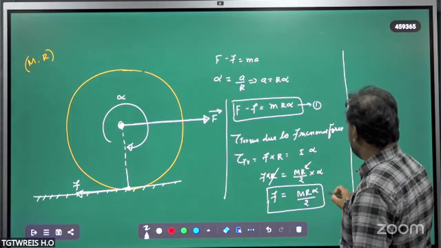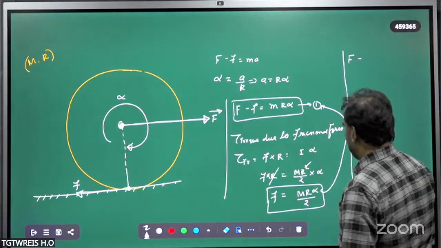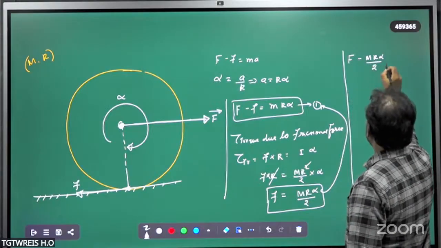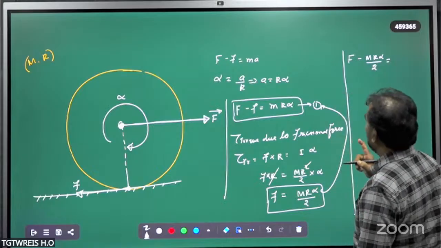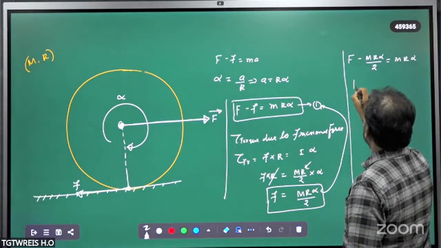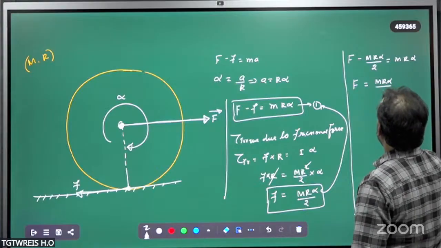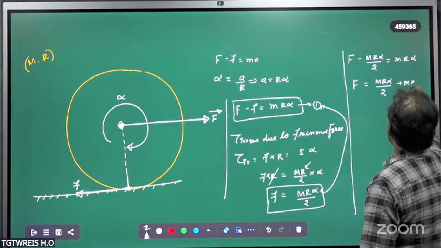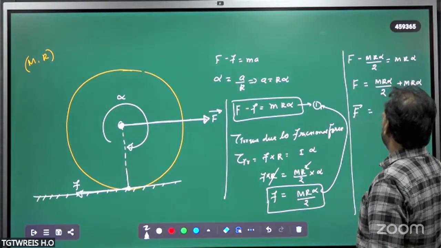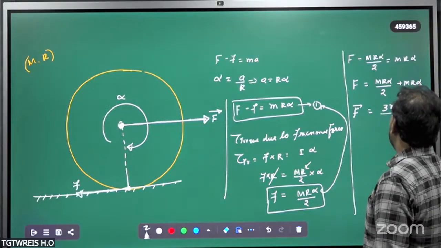Now substitute this value in equation number 1. What do we get? F minus M R alpha upon 2 is equal to M R alpha. So F is equal to M R alpha by 2 plus M R alpha, which is M R alpha plus 2 M R alpha over 2, that is 3 M R alpha by 2.